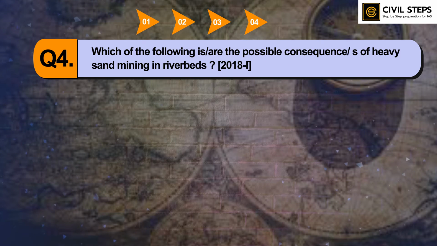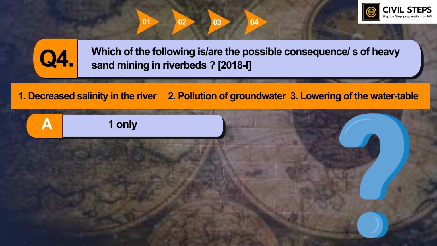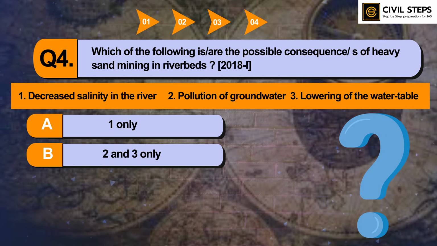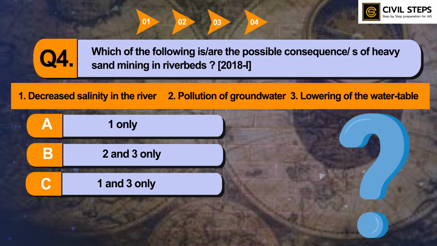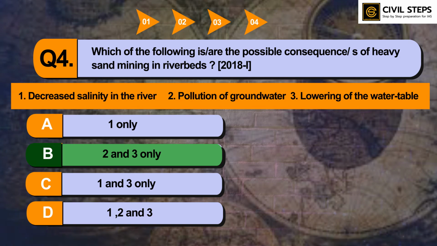Which of the following are the possible consequences of heavy sand mining in river beds? First, decreased salinity in the river. Second, pollution of groundwater. Third, lowering of the water table. Select the correct answer using the code given below. Option A, 1 only; B, 2 and 3 only; C, 1 and 3 only; D, 1, 2 and 3. You can pause this video and write your answer in the comment section below. The answer of this question is option B, 2 and 3 only.